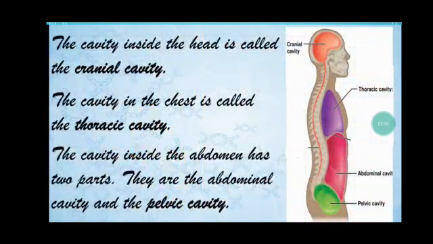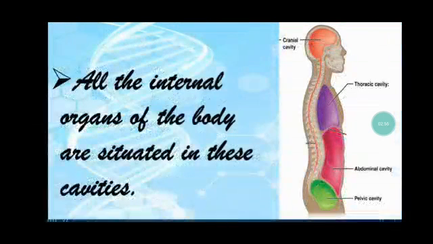The cavities in our body. The organs inside the body that perform certain important bodily functions need to be secure. The cavity inside the head is called the cranial cavity. The cavity in the chest is called the thoracic cavity. The cavity inside the abdomen has two parts. They are the abdominal cavity and the pelvic cavity. All the internal organs of the body are situated in these cavities.